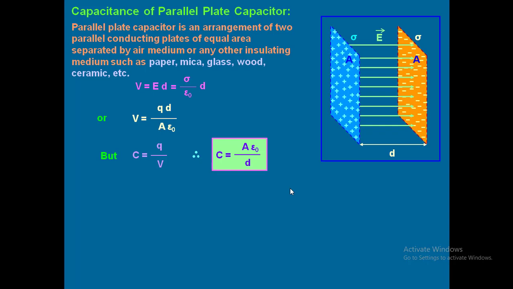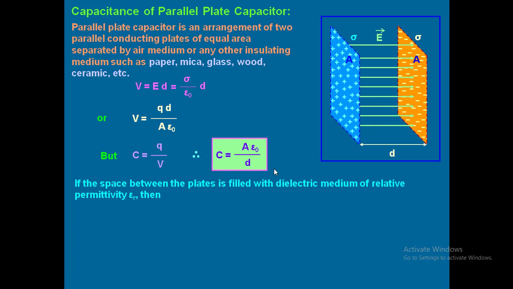Most important derivation, my first derivation out of 4 important derivations. C equal to A epsilon naught by D. Is this clear? Yes, sir. Now see here, a little more we are going to add. If the space between the plates is filled with dielectric medium of relative permittivity ER, sometimes in place of ER we are going to have K also. Then what is the formula? C equal to A epsilon naught ER by D. So simply you have to write ER there.